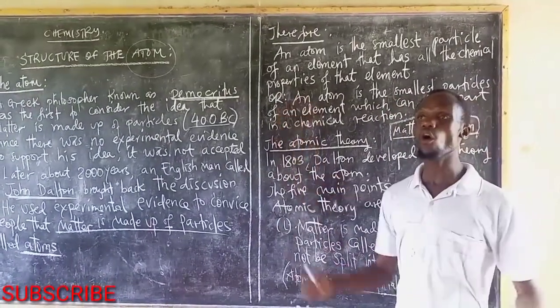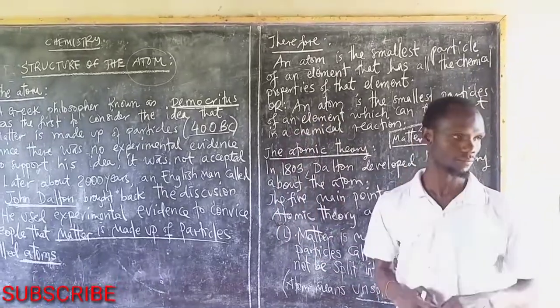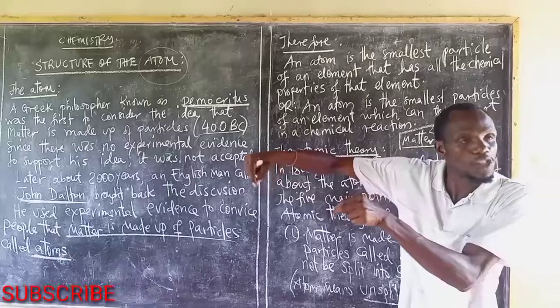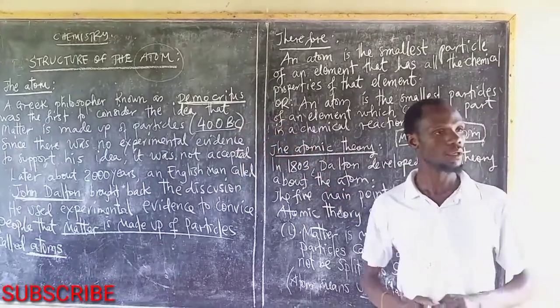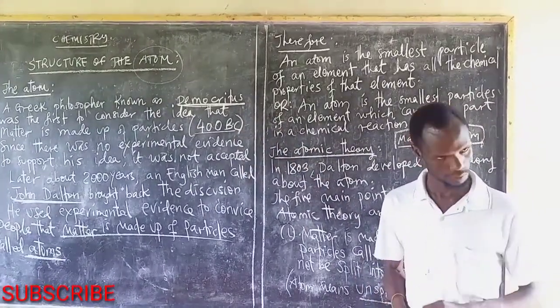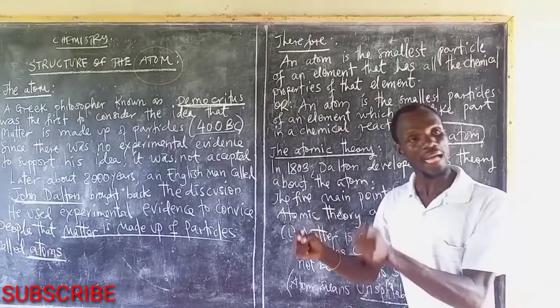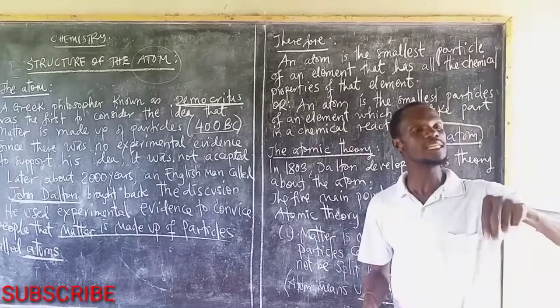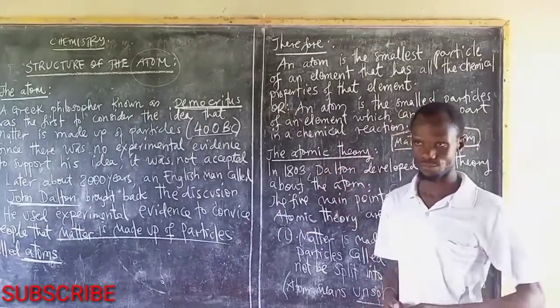When elements are reacting or getting together, what is responsible are the atoms. Atoms are there to make sure the reaction happens. In the absence of the atom, no reactions.